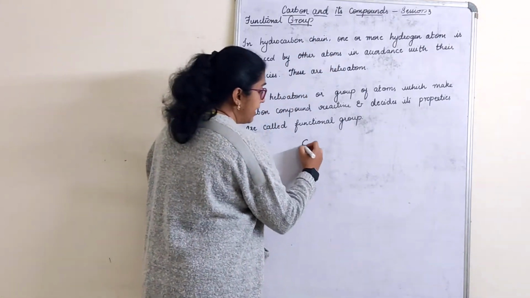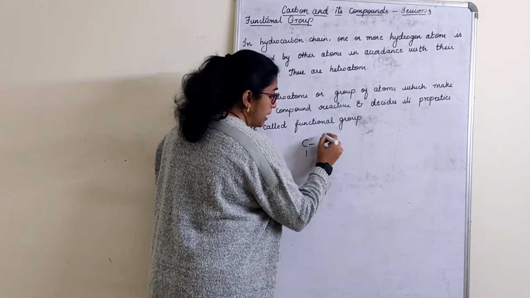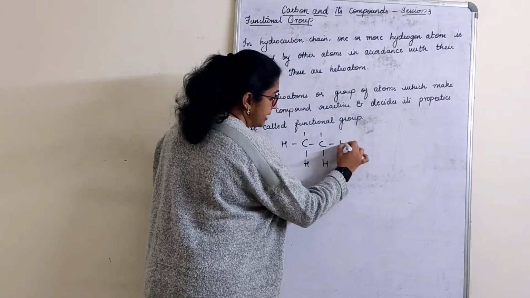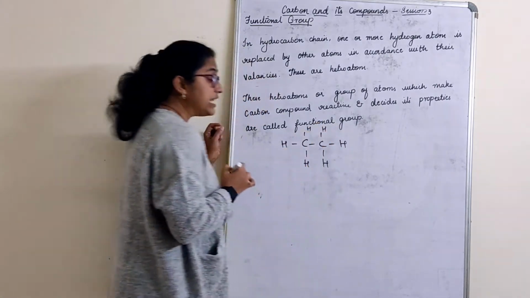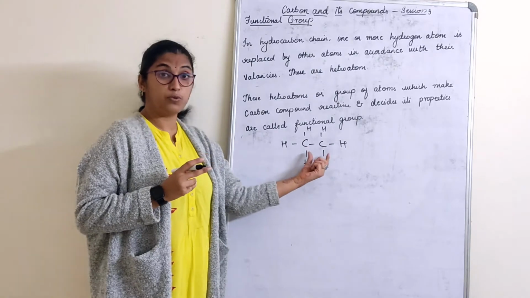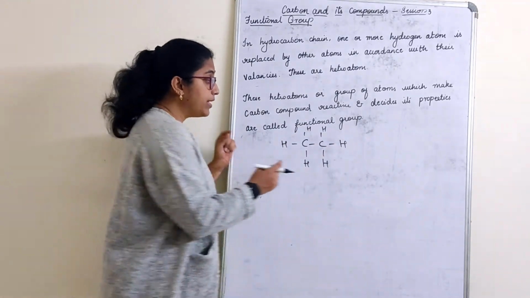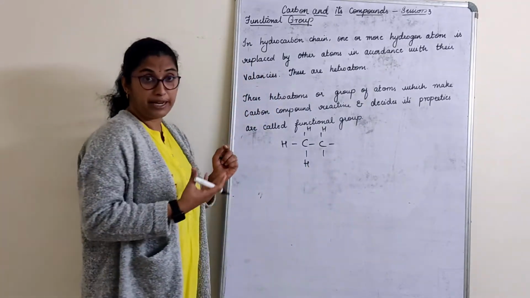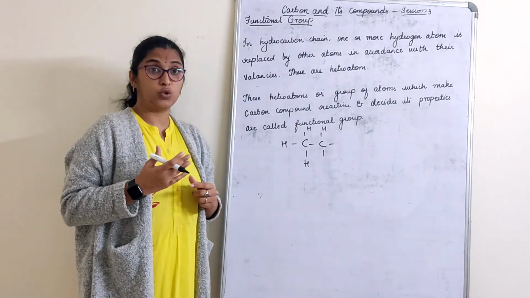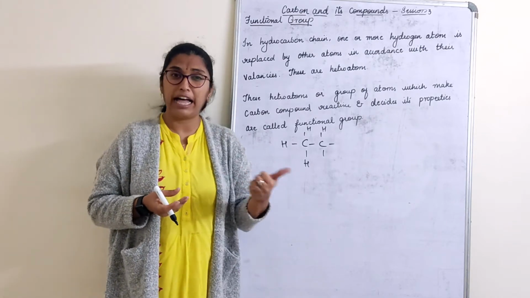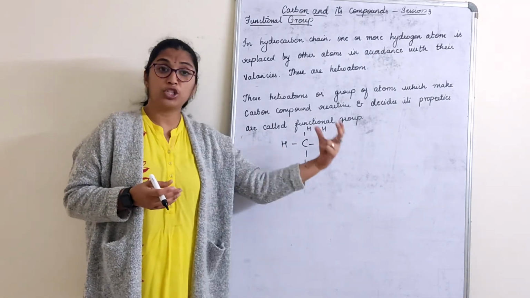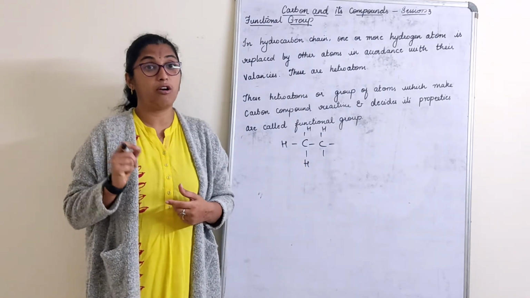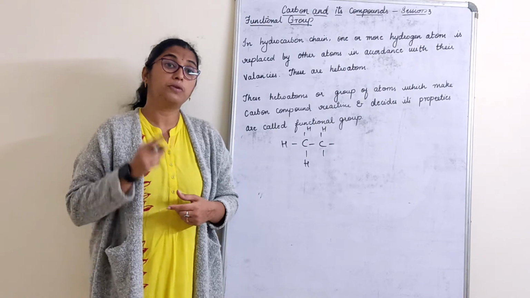Now for example, we have a carbon-carbon single bond with respect to H, right? So this is ethane, two carbon atoms what we have here. Here we replace either one hydrogen atom or two hydrogen atoms. Whatever we attach to it, for example it can be a halogen group, which is called a functional group, or an alcohol group, aldehyde group, ketone group, carboxylic group.